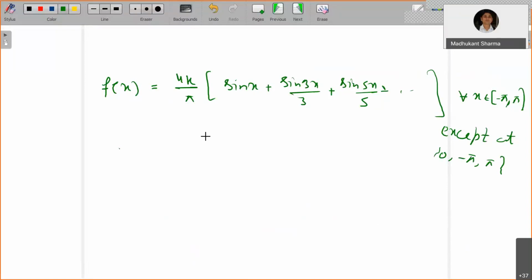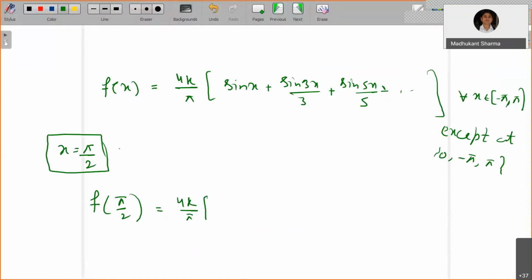Now I can take x equals pi by 2. At x equals pi by 2, the above theorem guarantees that the value of f of pi by 2 equals 4 times k by pi times: sine pi by 2, that is 1; sine 3 pi by 2 is minus 1, so minus 1 by 3; sine 5 pi by 2 is plus 1 by 5, minus 1 by 7, plus 1 by 9, minus 1 by 11, and so on.